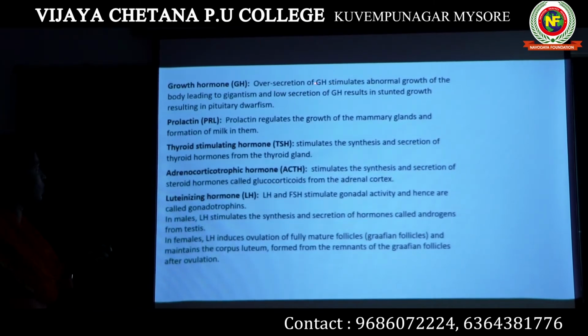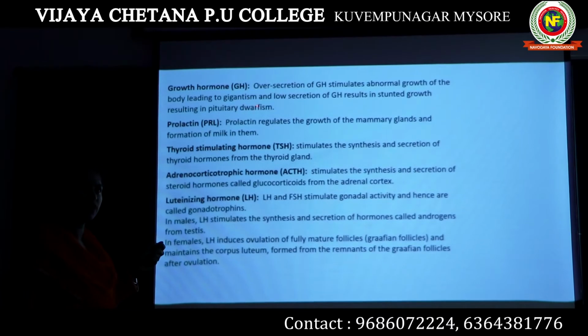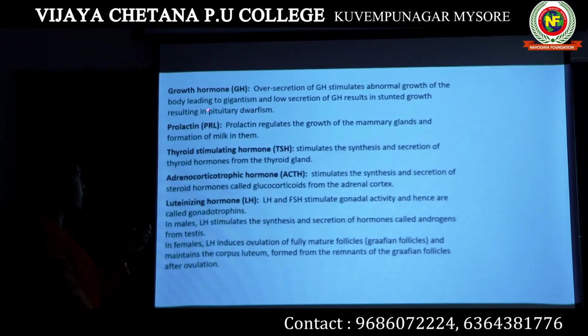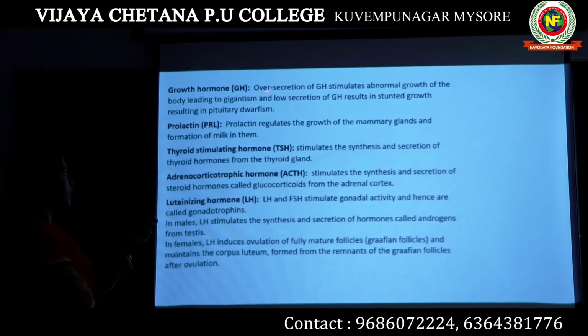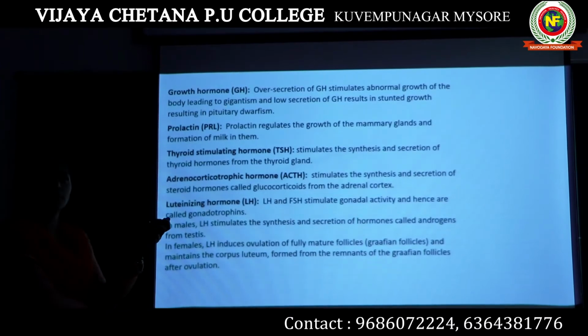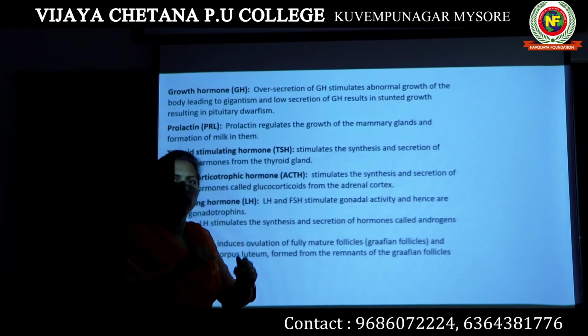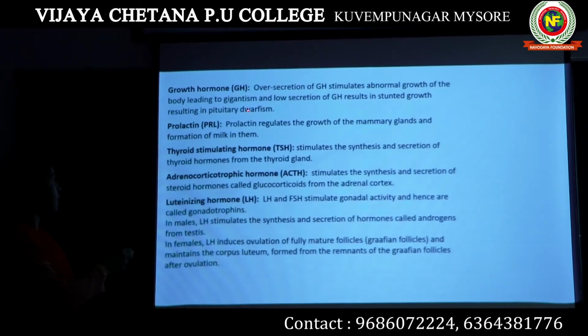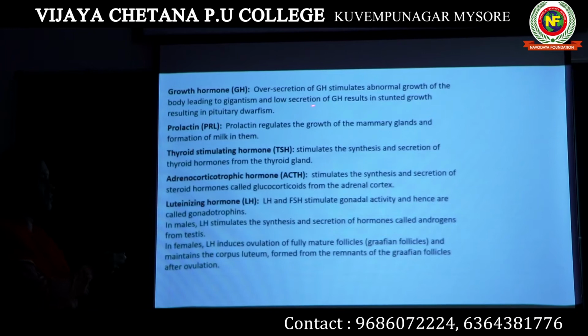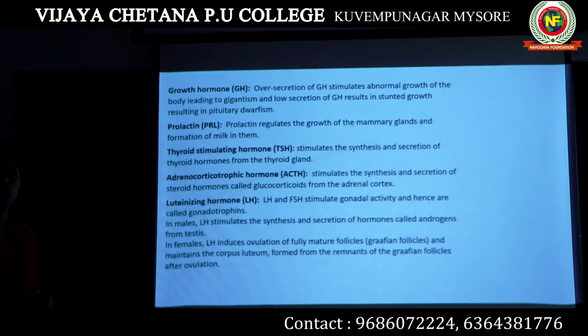Over secretion of GH will lead to gigantism. Gigantism means a person will be very tall and very fat. If the hormone is secreted at a lower level, it will result in stunted growth.